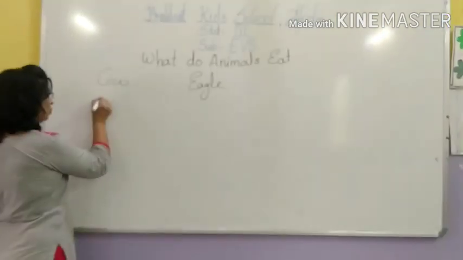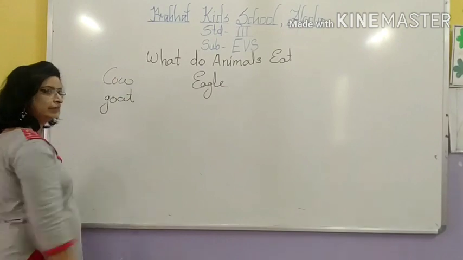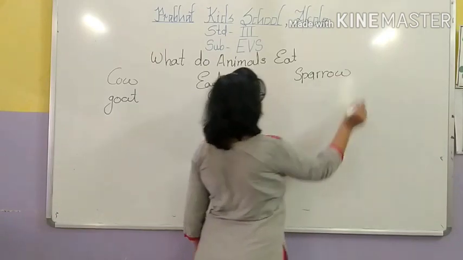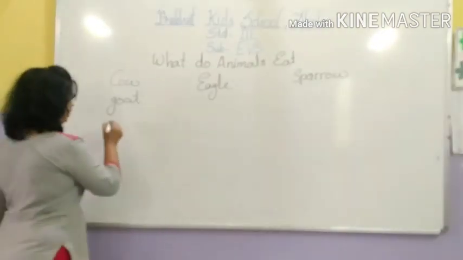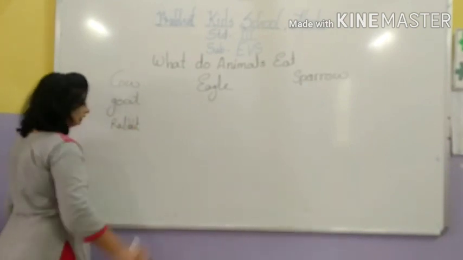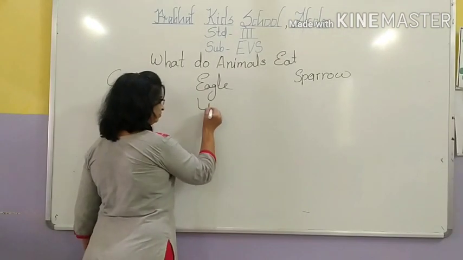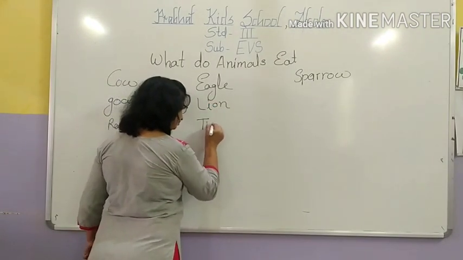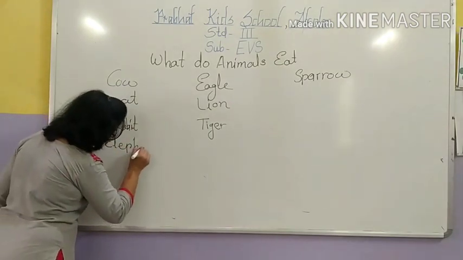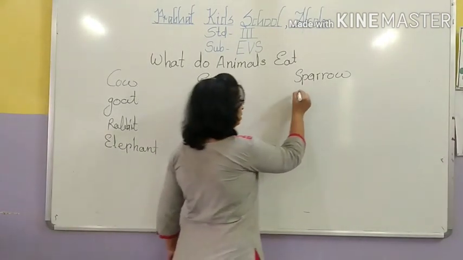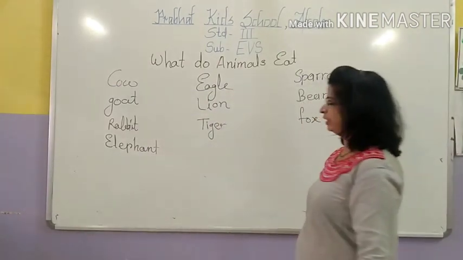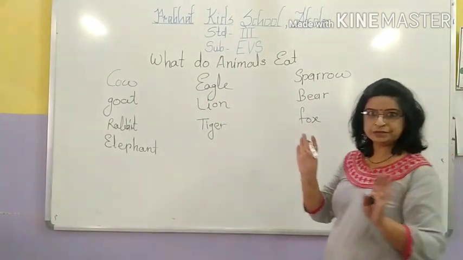Yes. Goat. Yes. Sparrow. Yes. Rabbit. Then lion, tiger, elephant, very nice, bear, yes, fox. Now see students, you randomly tell me the names.